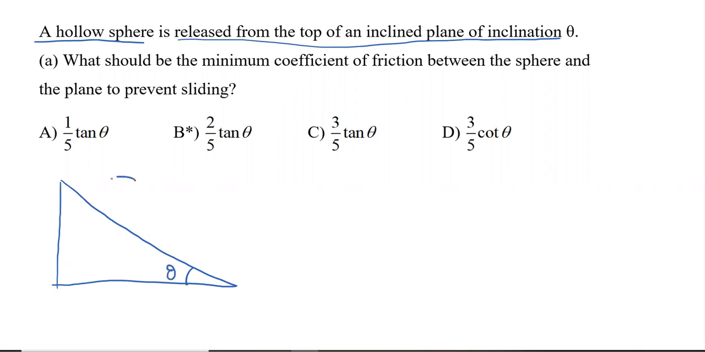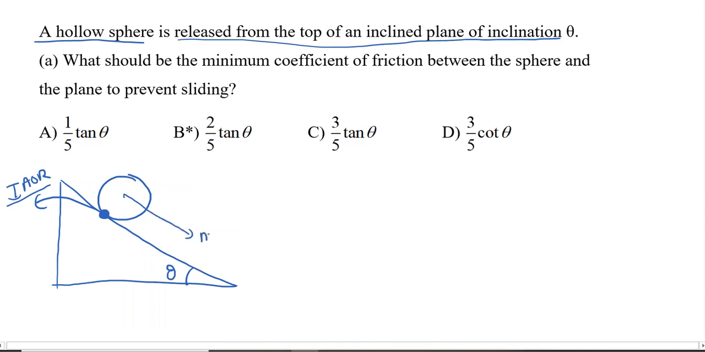So if the sphere is released from this point, since the inclined plane is not moving, this point of contact is the instantaneous axis of rotation, because it's undergoing pure rolling. The inclined plane is not moving, hence this point of contact on the sphere is the instantaneous axis of rotation. Now we have the force mg sin theta, the component of mg along the incline,